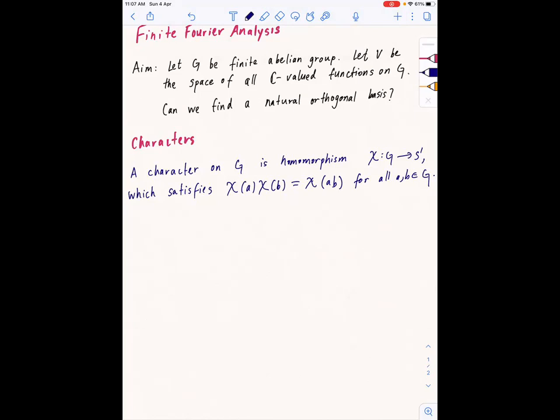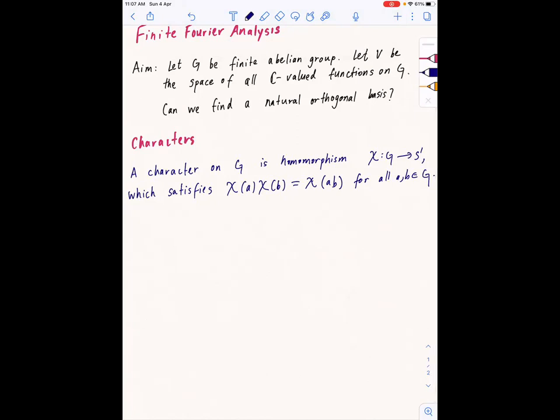So it's a finite dimensional space. It's just isomorphic to C to the power number of elements of G. If there are any first years here, I'm not exactly sure what all you know about vector spaces, so if you have any questions, just ask and I'll go through it again. Okay.